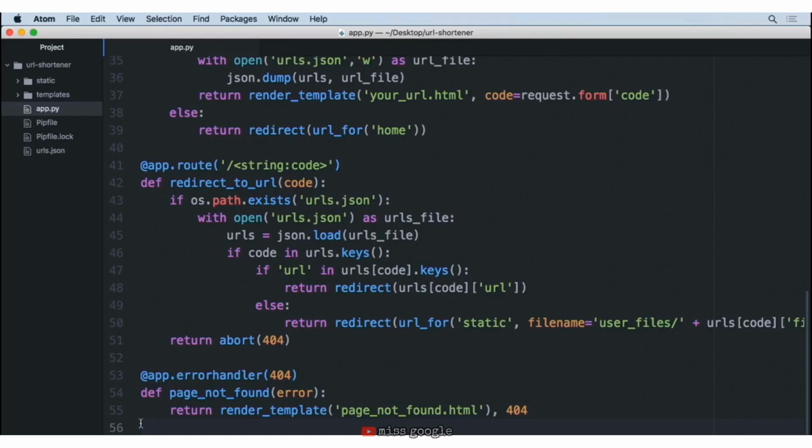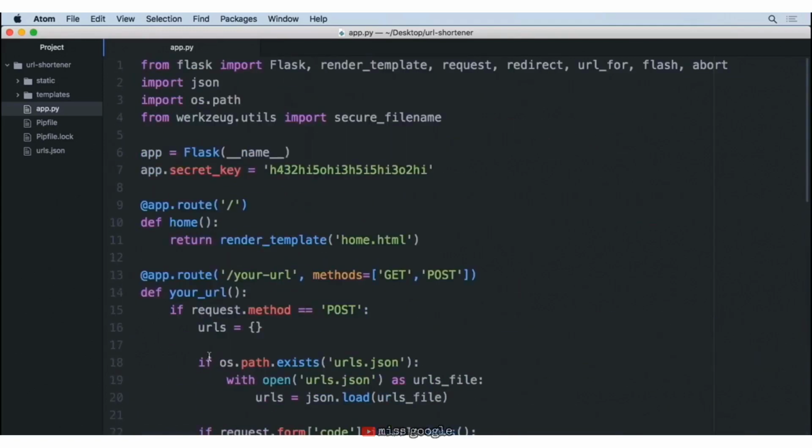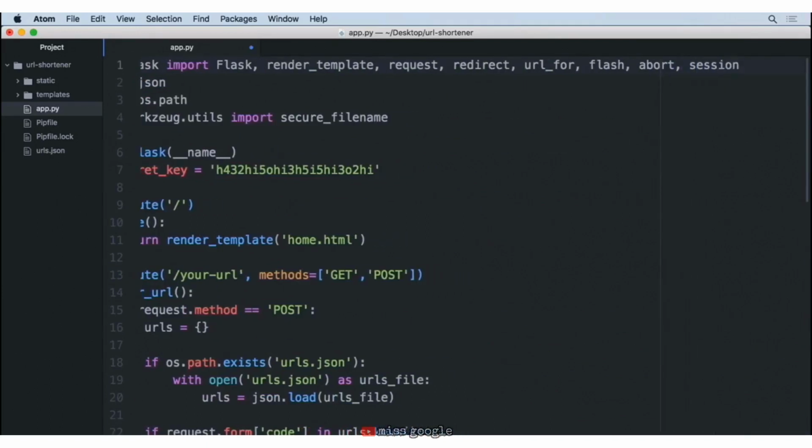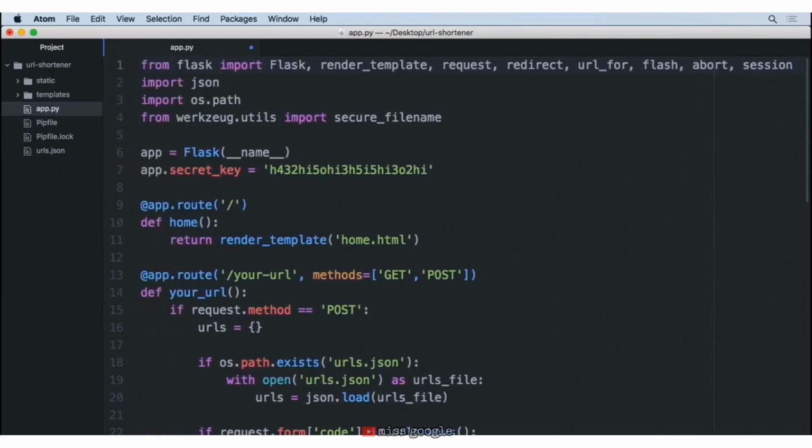So in our particular Flask app here, if we want to use cookies, we have to import them up at the top. And we do that by adding to our long import line here, session. And session allows us to access those cookies. So we'll go ahead and add that up at the top. Now the question is, how do we want to use cookies inside of our site? Well, I think it would be really neat for the user to know everything that they've uploaded before, and they can quickly see a list of all their different shortcodes. Maybe they forgot to save it somewhere.